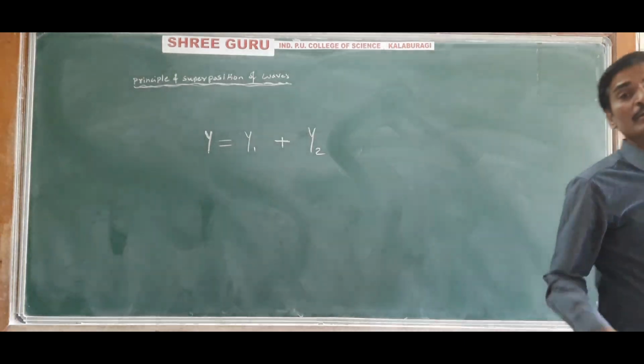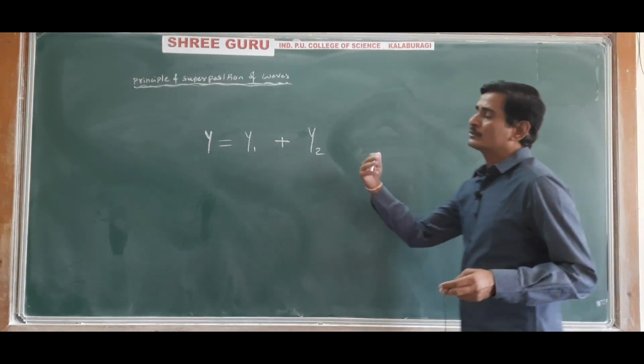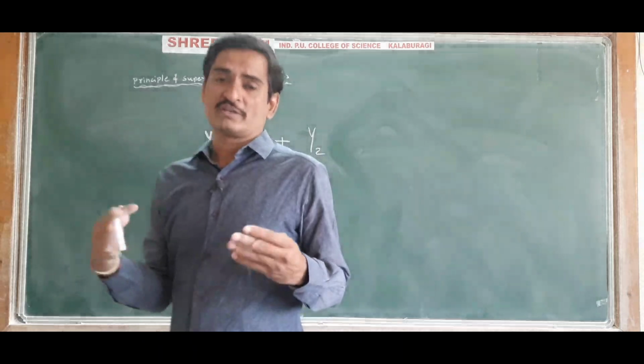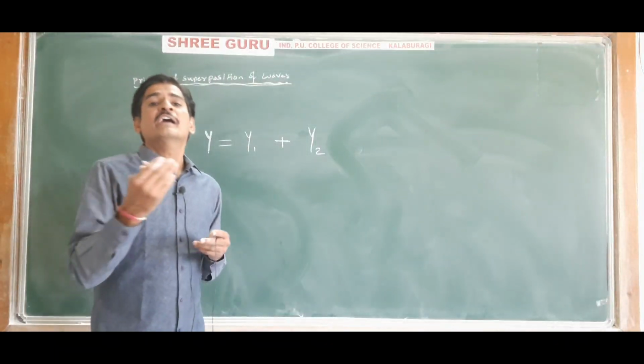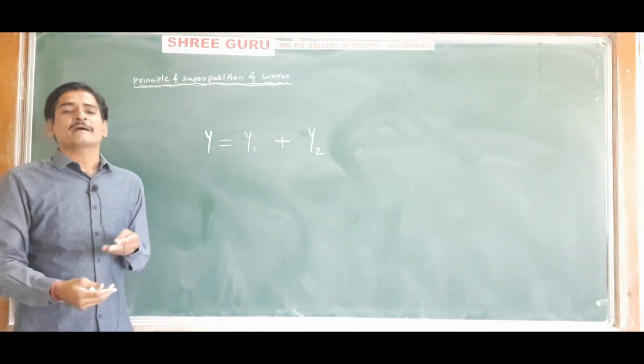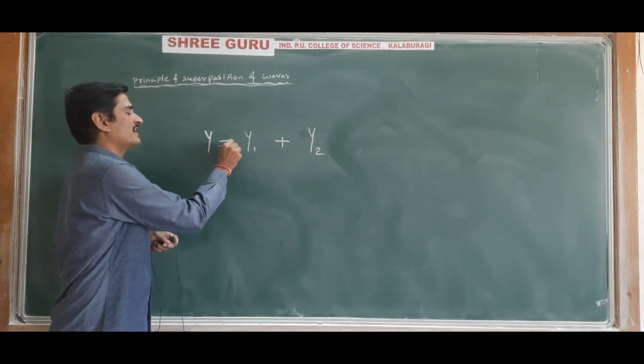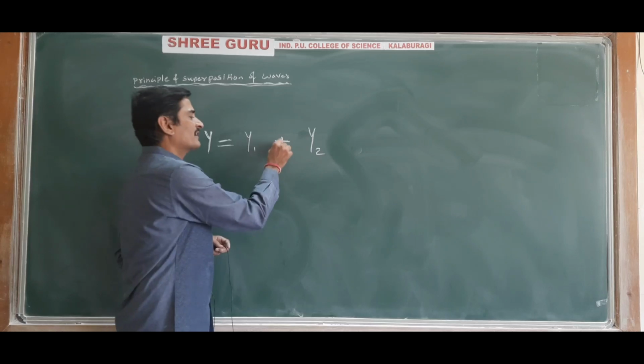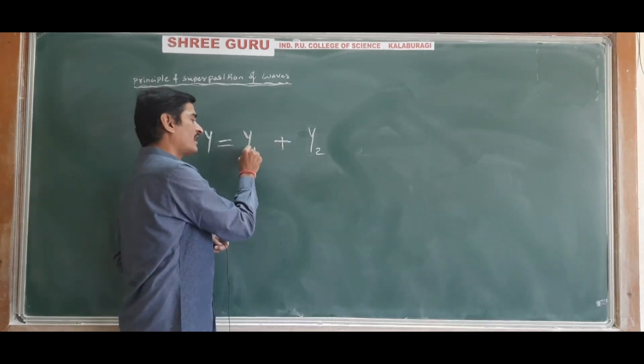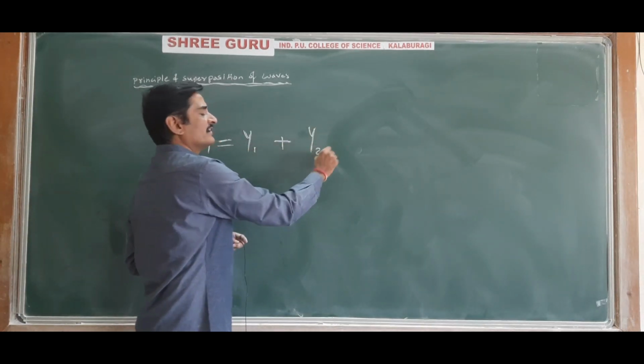Once again I will repeat, when two or more waves superimpose or overlap on each other at a point or in a medium, the resultant displacement of the particle of the medium is equal to the sum of displacements caused to the particle by the individual waves.